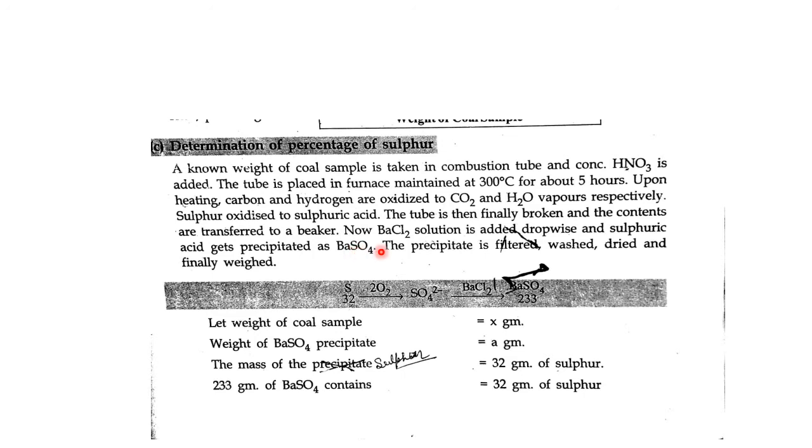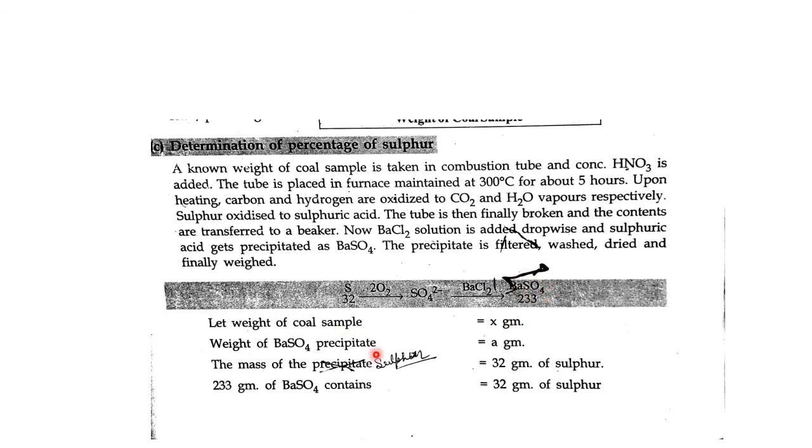This mixture is transferred to a beaker, and barium chloride solution is added drop wise. Result: barium sulfate white precipitate forms. Can I say complete sulfur will be converted in the form of barium sulfate white precipitate. This precipitate is filtered, washed, dried, and finally weighed. What is this type of reaction? Sulfur atomic weight 32, in presence of oxygen converts to sulfate, oxidized, and on adding barium chloride, it converts to barium sulfate, 233 is its molecular weight.